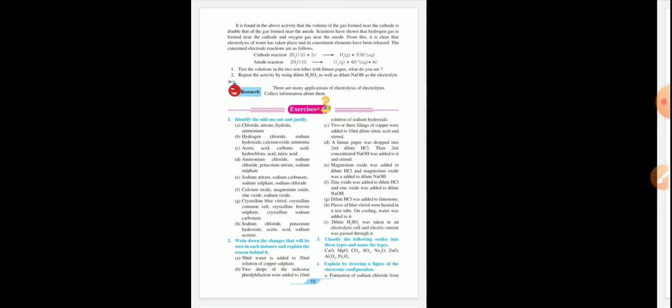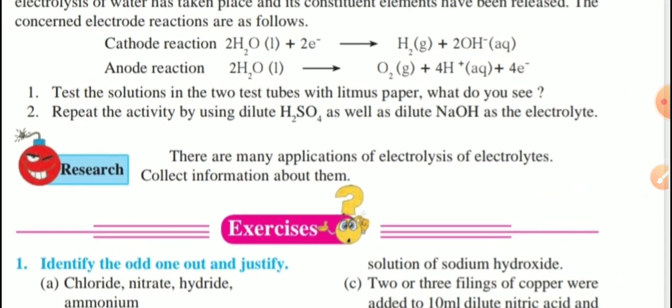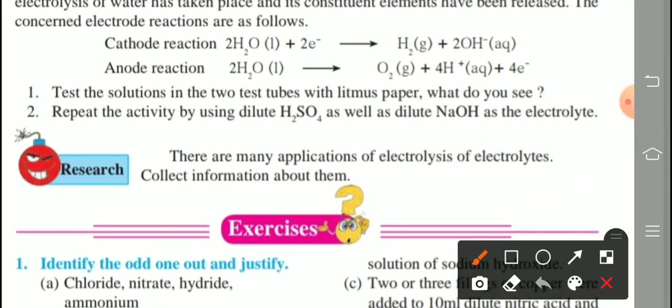Some questions are given on the next page. That is the question number here. Change this to numbers 4 and 5. Now test the solution in the 2 test tubes with litmus paper, and what do you see? And repeat the activity by using dilute sulfuric acid, H2SO4, as well as dilute NaOH, that is sodium hydroxide, as the electrolyte instead of salt.